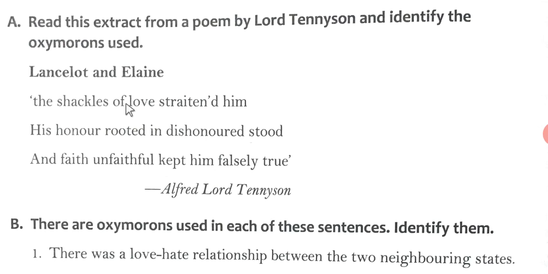So shackle of love straightened is the first oxymoron used in this line. Another line, honor rooted in dishonor, is the second oxymoron used in the second line. And faith unfaithful and falsely true are the oxymorons. Two oxymorons have been used in the third line.